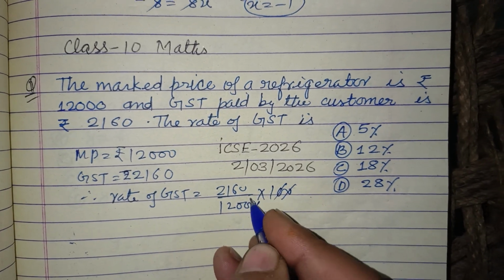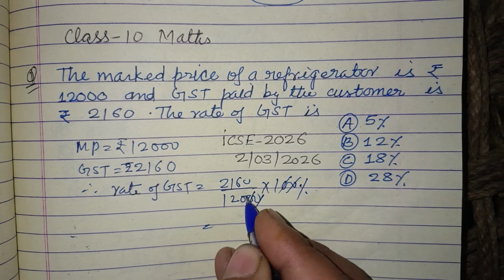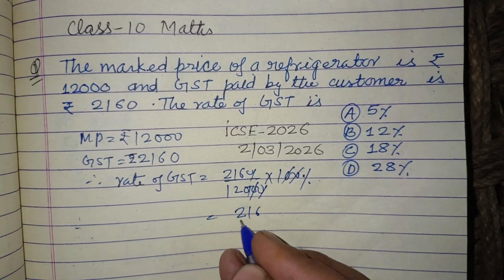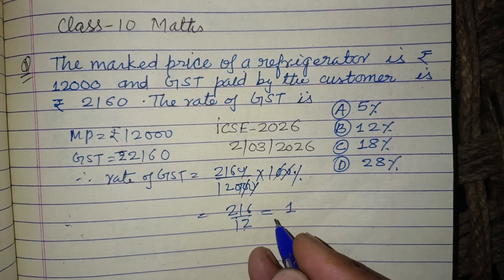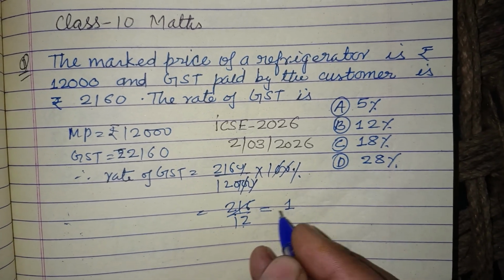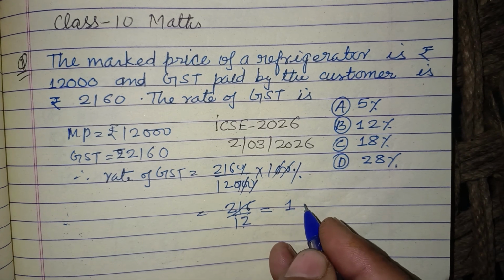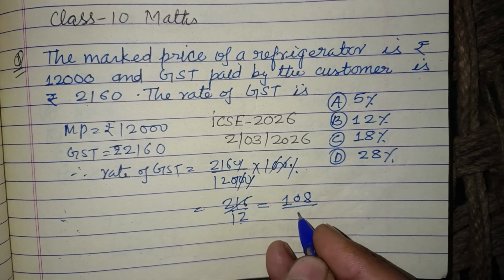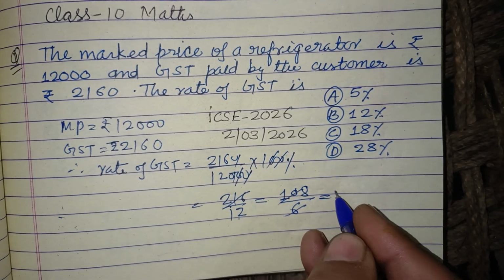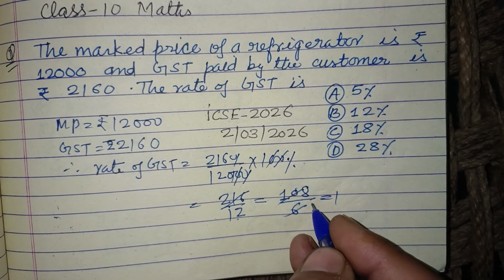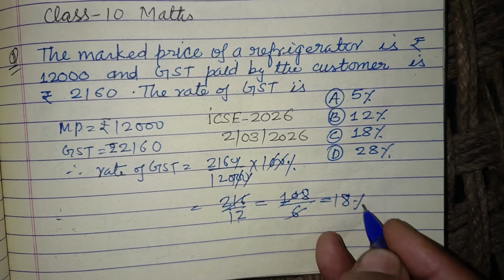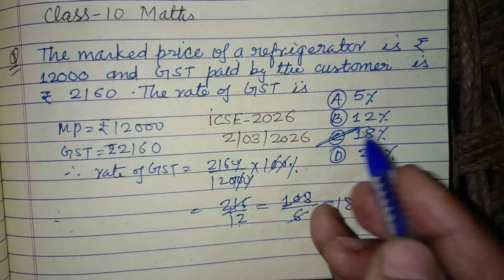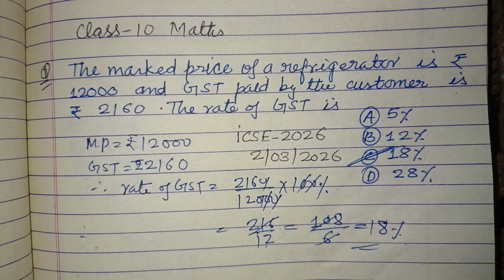rate of GST equals 2160 over 12,000 times 100. So the zeros cancel, and now this is also 216 upon 12. So 12 once is 12. Here we simplify this by 2. 2 once is 2, 2 eights are 16, and 6, 6 once is 6. 8 sixes are 48. So 18% is the correct answer of this question, which is found in option C. Option C is correct. I hope you got it.